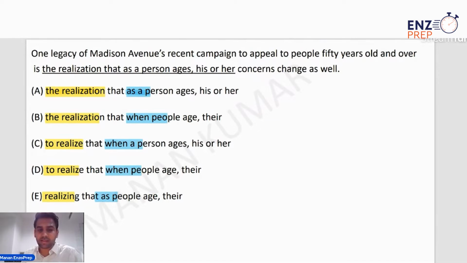when, and as. I'm sure that you understand this obvious point that when is used for a particular moment in time. When you say, let's say, give me a call when you reach the market, you basically mean that the moment you reach the market, the moment you step inside the market, you give me a call. So when is used to basically define a particular moment in time when a certain action needs to be done. On the other hand, as is used when something happens gradually over a period of time.